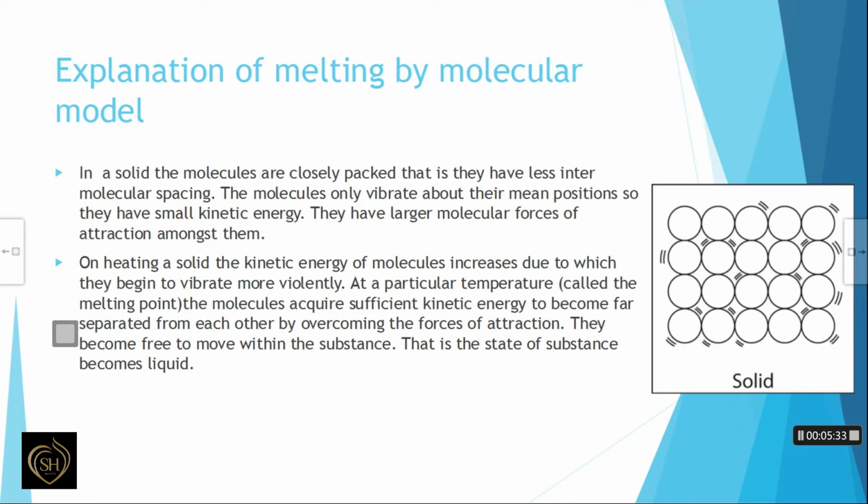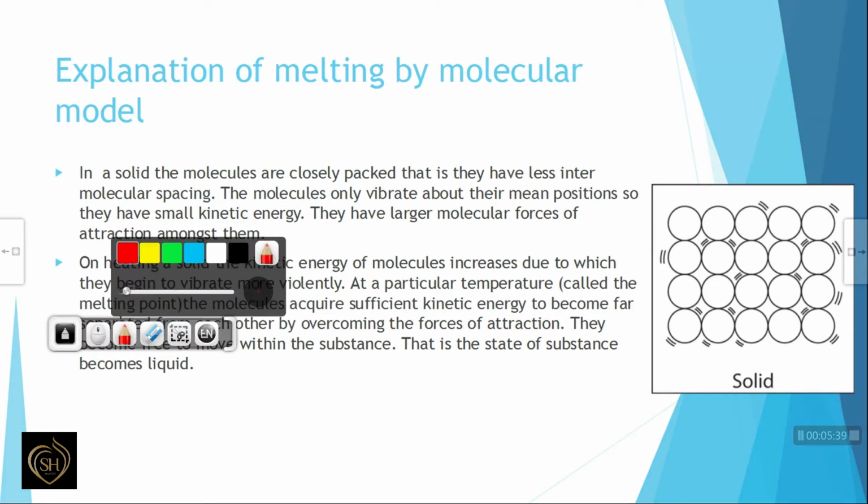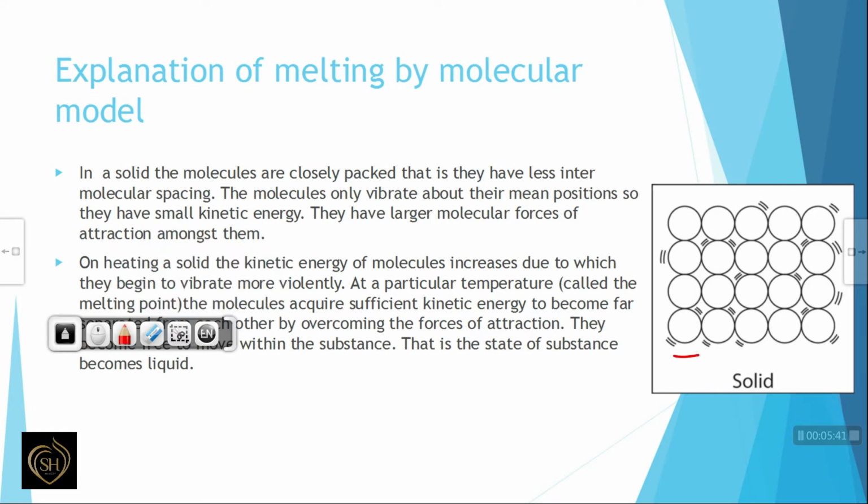The molecules can only vibrate about their mean positions because they are so closely packed. In this picture, all these molecules are closely packed, so they cannot change their position; they vibrate about their mean position.